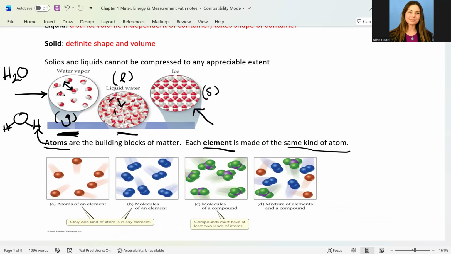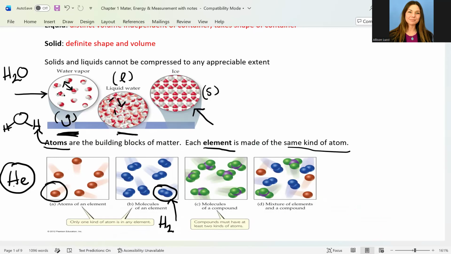And then when we represent just a single atom of an element, you'll just see one individual ball here. So helium, for example, is a gas that is a monoatomic form. And then we have in the next box here, we can see two of the same element, so the same color here has combined to form a molecule, but something like hydrogen gas tends to form like this. So we'll see H2, whereas helium, we would just see that one atom.